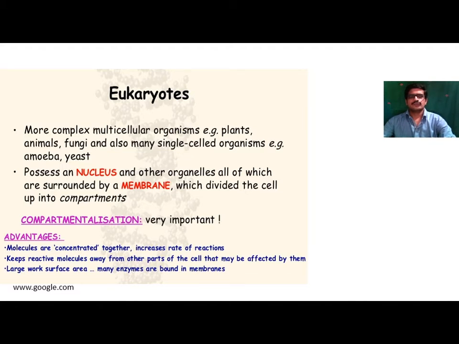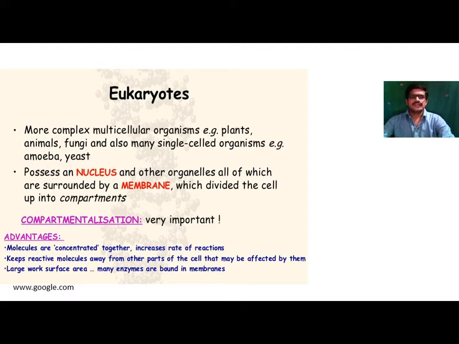So eukaryotes are more complex multicellular organisms, for example plants, animals, fungi, and also many single-celled organisms, for example amoeba and yeast. They possess a complex structural organization.